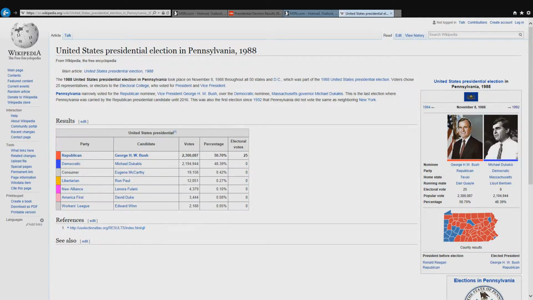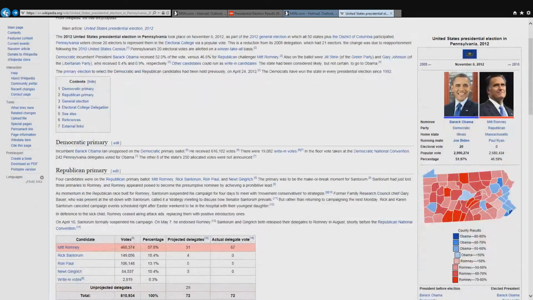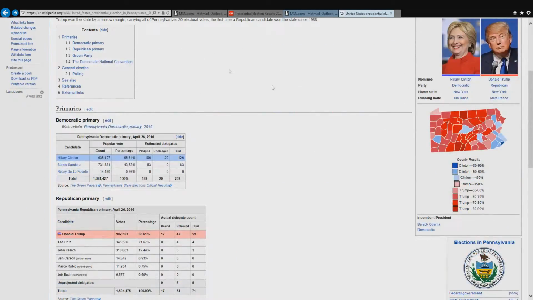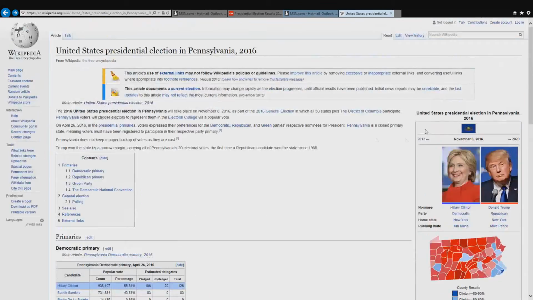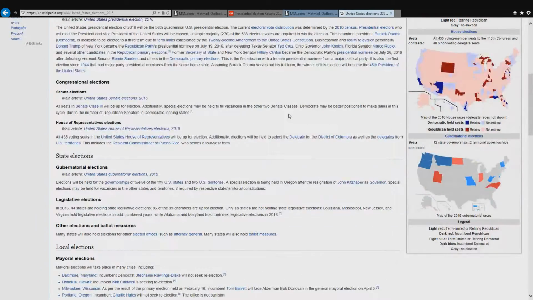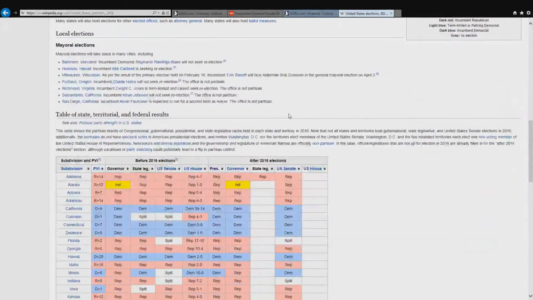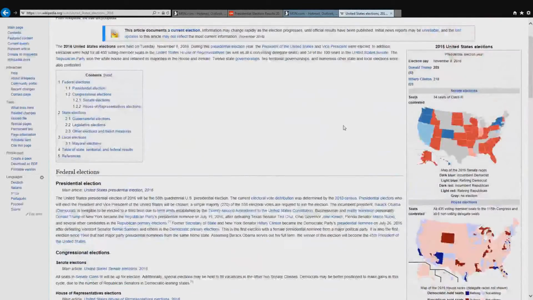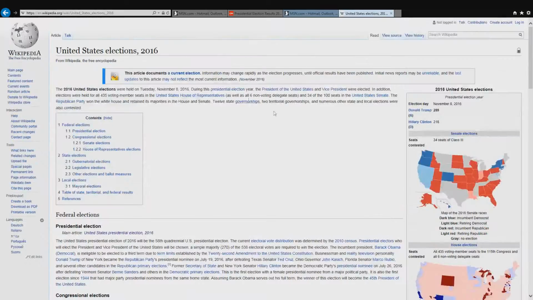So we basically had one of the biggest upsets in American history, in world history, against the current status quo. In my opinion, it really did show who is in charge, the media or the people.